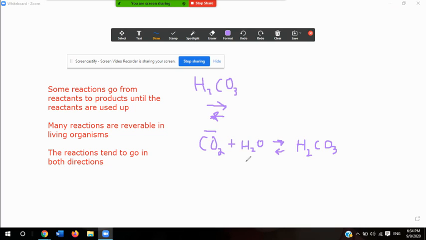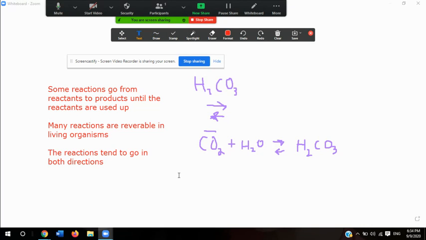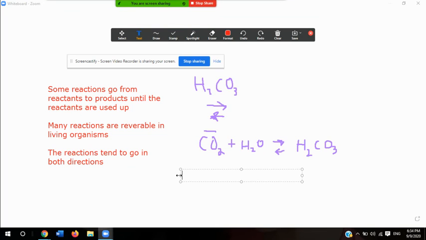Now, what we're going to talk about is equilibrium in a reaction. Equilibrium is reached when both reactants and products are made at the same rate. In reactions that go in both directions, they're going to continue to react until equilibrium is reached.